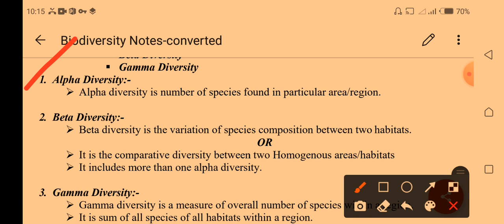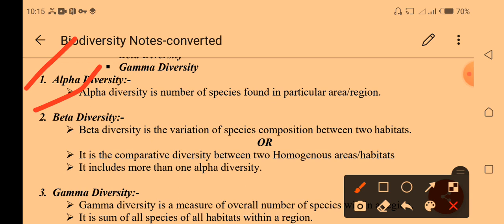Beta diversity is the variation of species composition between two habitats. It means we will study two habitats. The habitats of Hyderabad could be different from Karachi, so we compare the habitats of these species. This is known as beta diversity. It compares diversity between non-homogeneous areas and habitats, so it includes more than alpha.